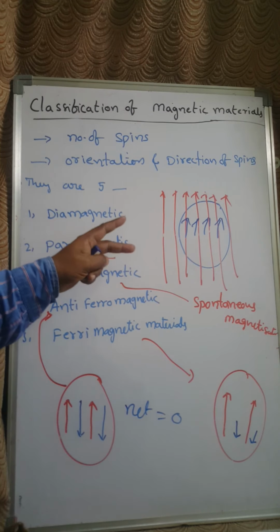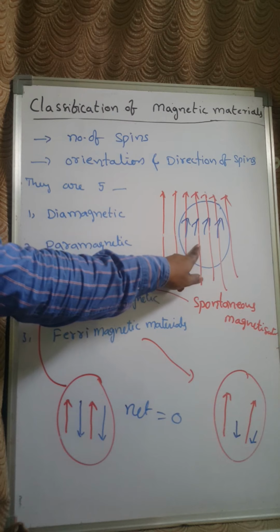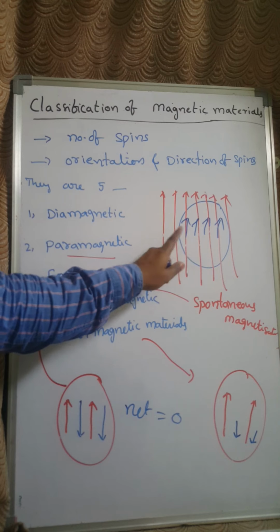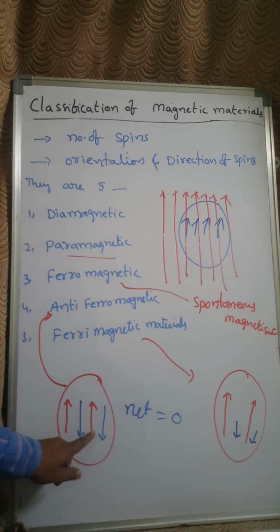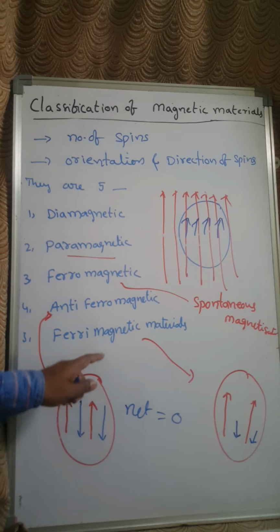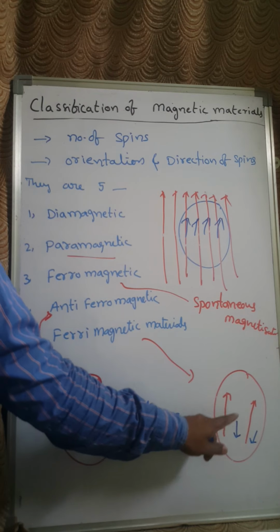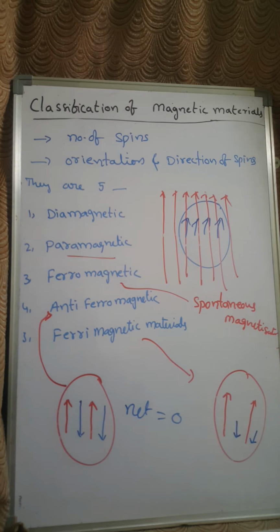Here what we have to see are three important parameters. One, for ferromagnetic materials, more spins are available, and all these spins are aligned in the field direction when subjected to an external magnetic field. Whereas for antiferromagnetic materials, the spin alignment will be opposite to the neighboring spins, with equal magnitude, so the net magnetic moment becomes 0. Whereas for ferrimagnetic materials, which are also called ferrites, the spins are in opposite directions but of non-equal magnitudes, and because of that they possess some magnetic properties.